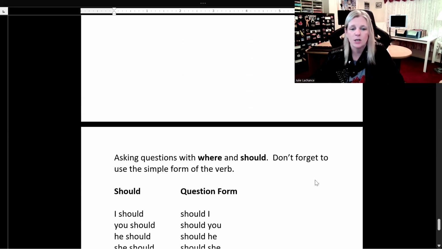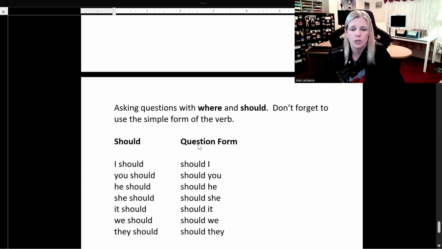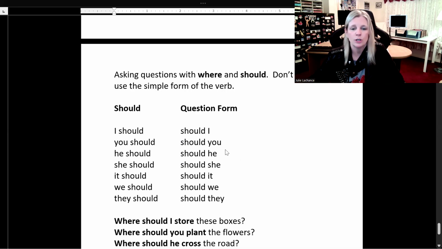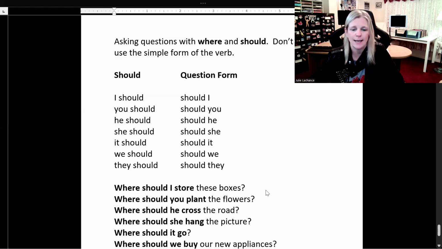Now we're going to be asking questions with where and should. Don't forget to use the simple form of the verb when using should. I should, question form, switch it around. Should I? You should, should you? He, she, it should, should he, she, it? We should, should we? They should, should they?